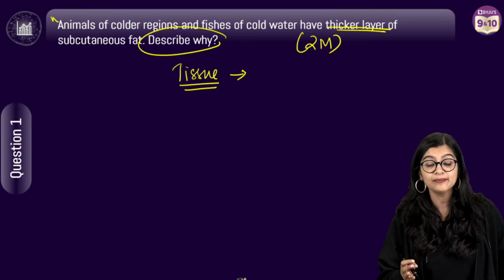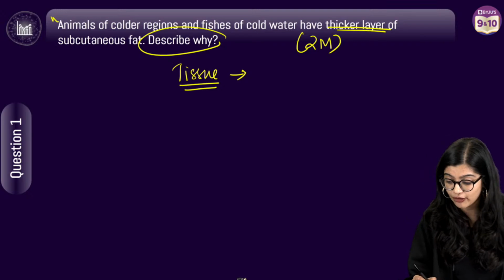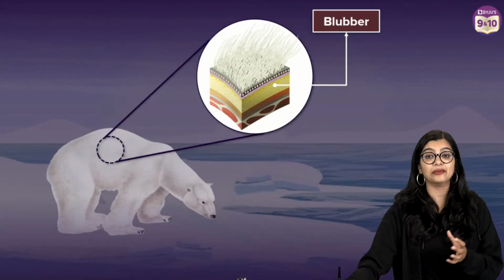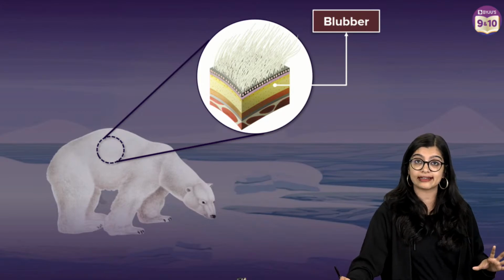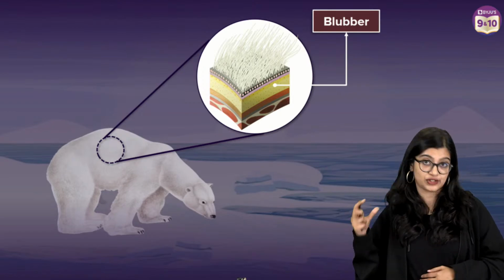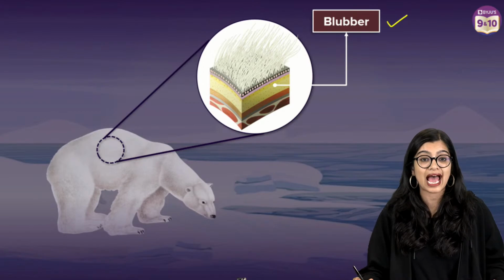Okay. So we're talking about animals in colder regions and fishes in colder water that have a thicker layer of subcutaneous fat, right? Now you need to describe why. So the tissue that we're talking about here, of course, is adipose tissue, right? And when we talk about animals who are there in the Arctic region or who are found in cold weathers, we know that they have a thick layer of subcutaneous fat, or fat which is found beneath their skin, or what we call blubber.